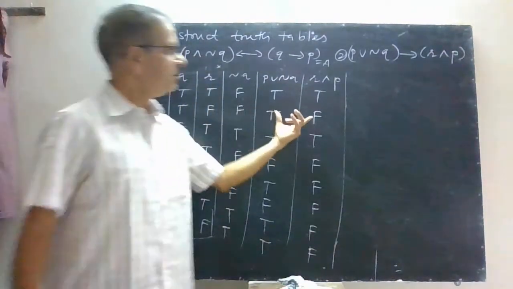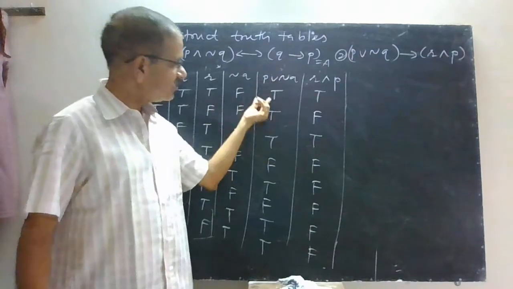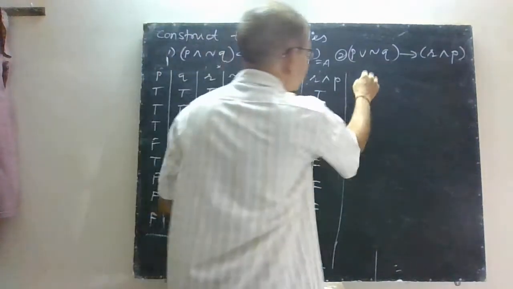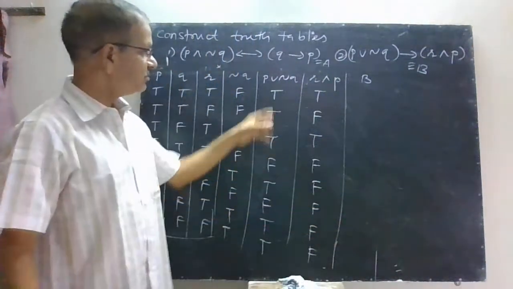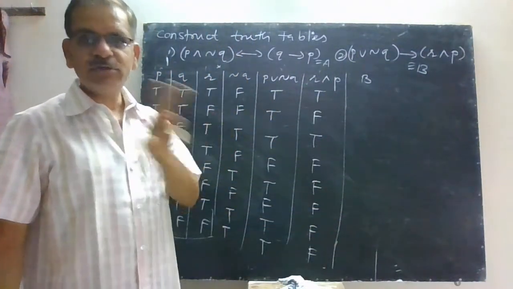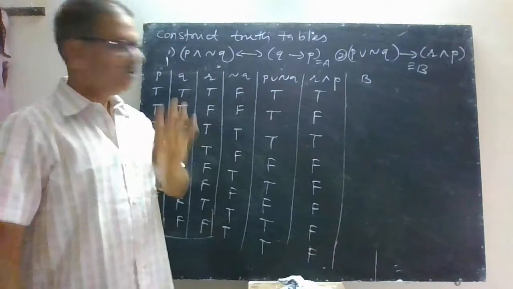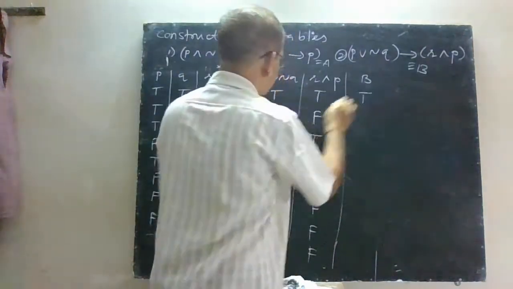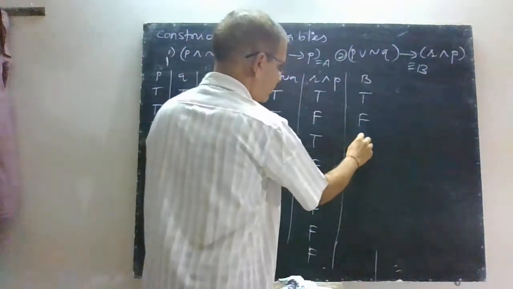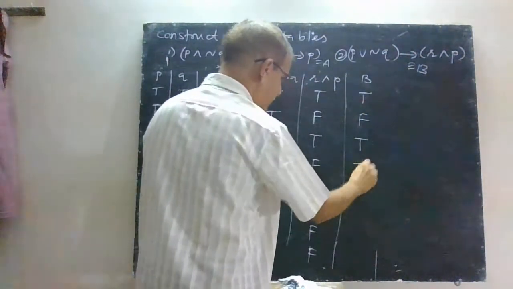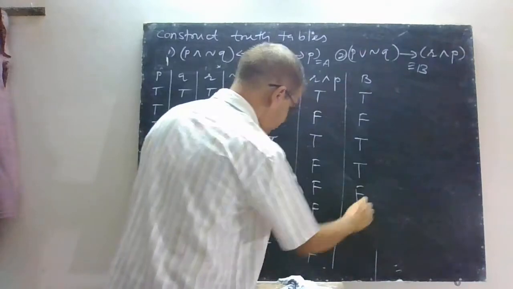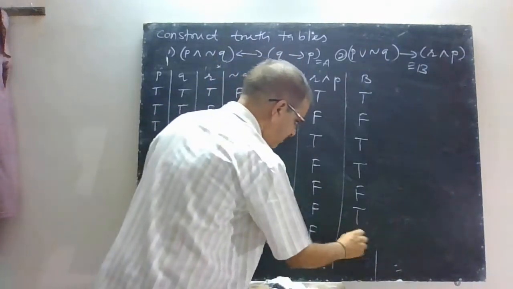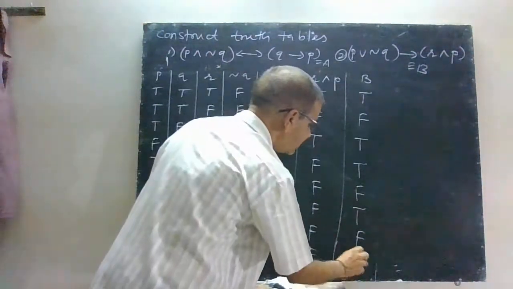Now you have to make implication for this column. This column implies this column. You can suppose write B. Suppose this is your statement B, then you write values for this one. Implication means when first is true and second is false, your statement is false. True implies true is true. True implies false is false. True implies true is true. False implies false is also true. True implies false is false. False implies false is true. True implies false is false. And true implies false is false.